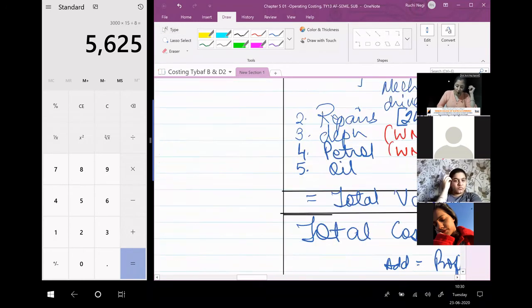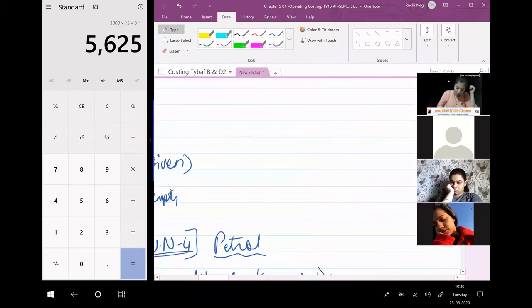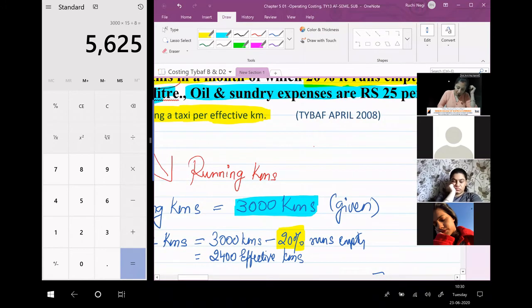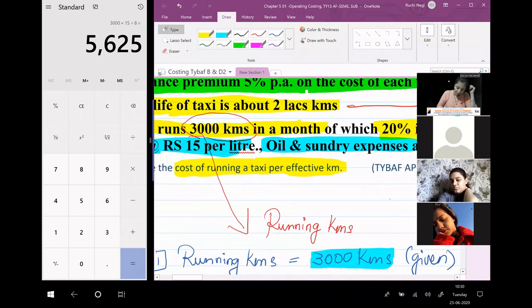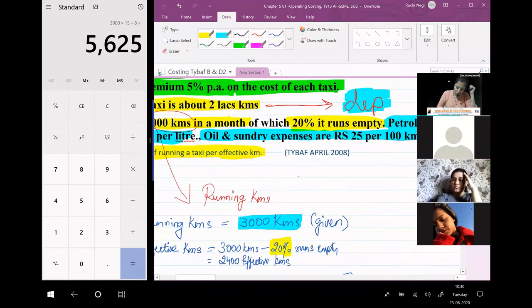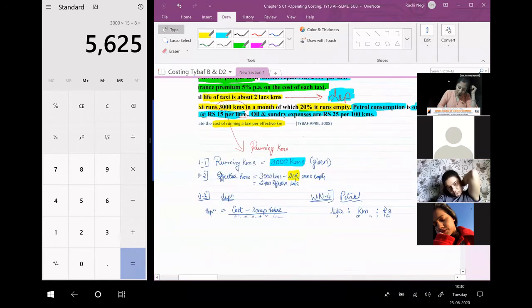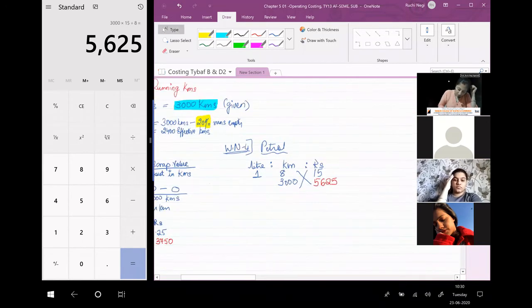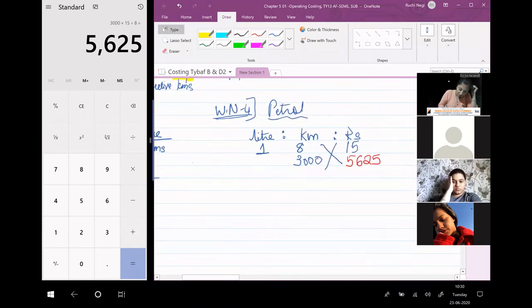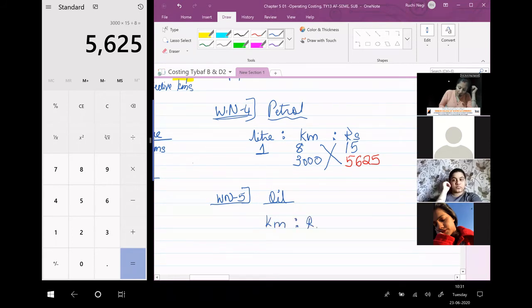Okay, next, oil. Oil expenses are 25 rupees per 100 kilometers. So do it here, working note number 5, oil. Same base, kilometers and rupees.